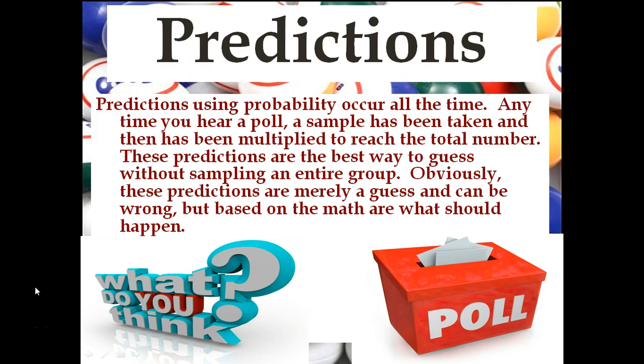Anytime you hear a poll, like a political poll or a survey, probability is being used. In particular, predictions are being made. A sample has been taken and then has been multiplied to reach the total number. These predictions are the best way to guess without sampling an entire group. Obviously, these predictions are merely a guess and can be wrong, but based on the math are what should happen.